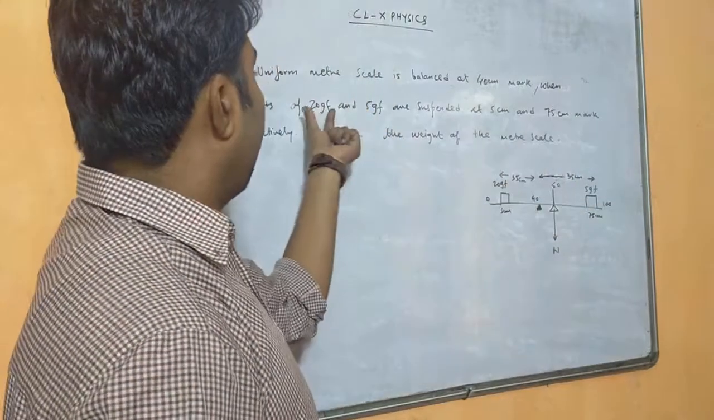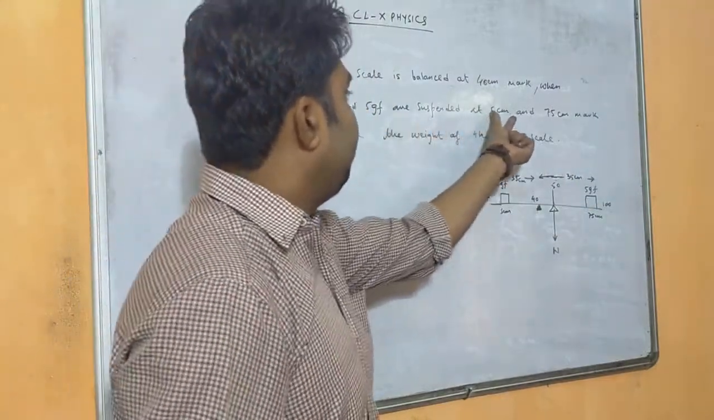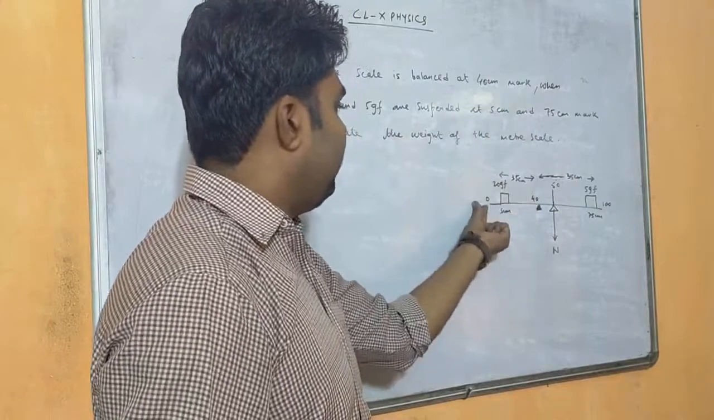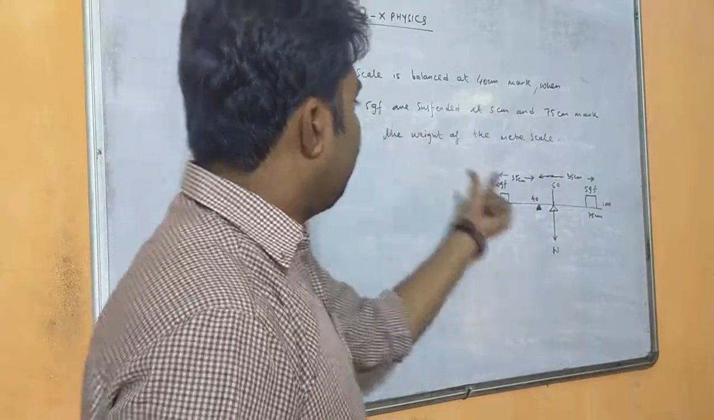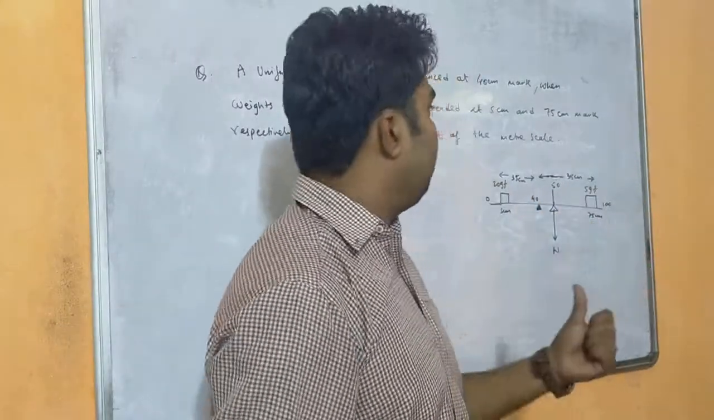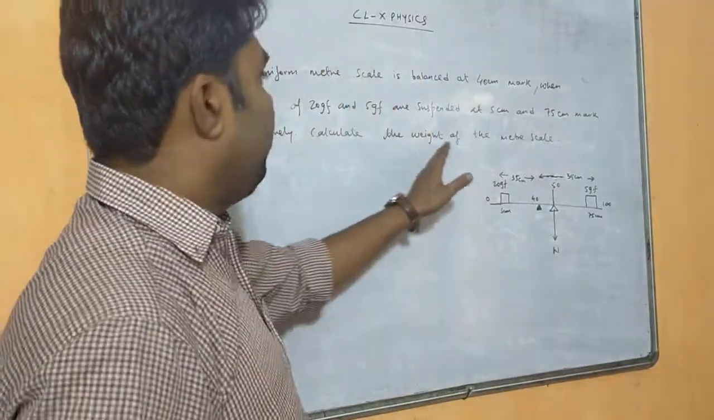So you see, 20 gram of force I have placed at 5 centimeter. So 5 centimeter is here, 0 is here, and 5 gram of force I have placed at 75 centimeter. What we have to calculate? Calculate the weight of the meter scale.